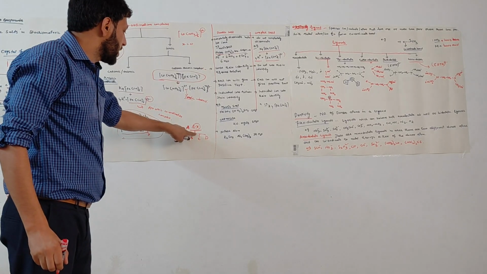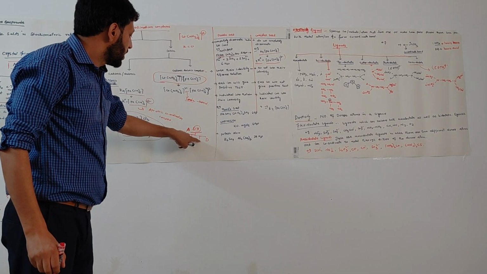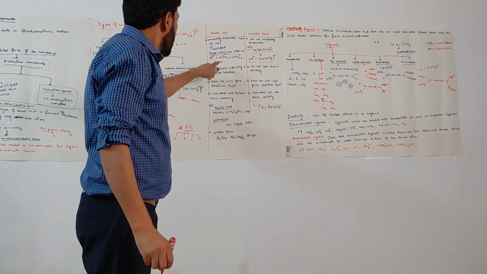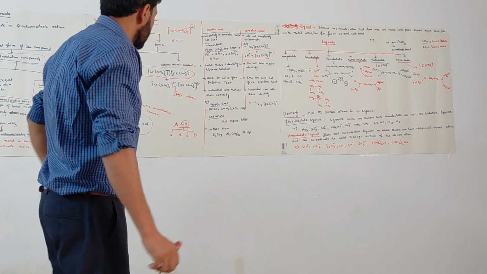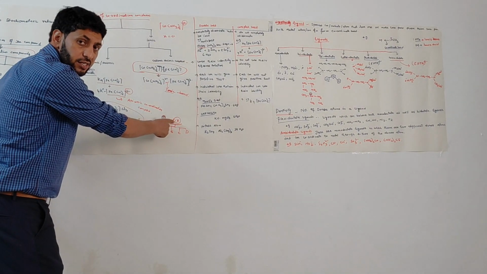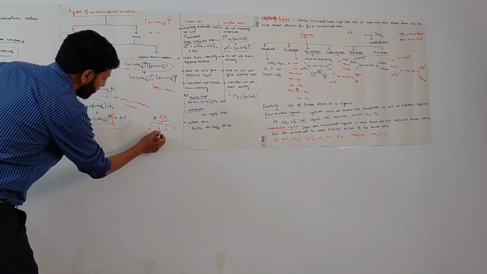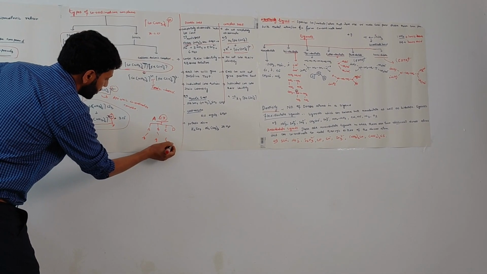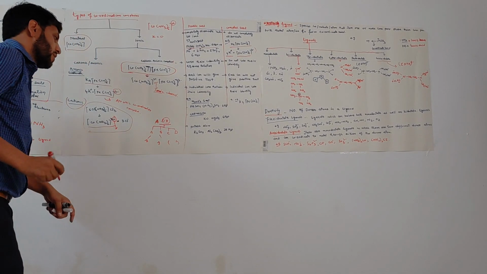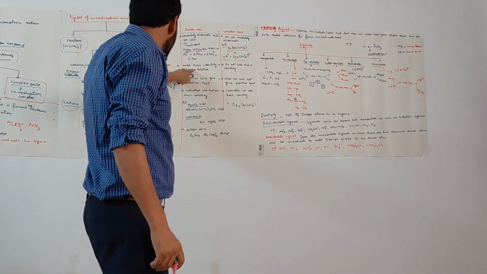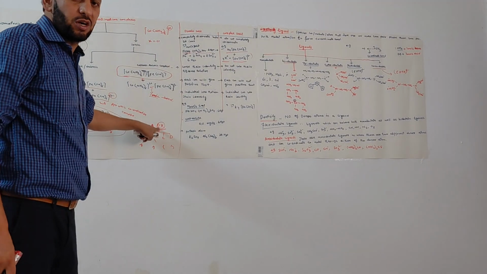So in this company, A, B, C, D belong to the OX company. But due to some reasons, this company got broken. A got separated into A, B got separated into B, C got separated, and D got also separated. So after separation, we cannot call it an OX company.